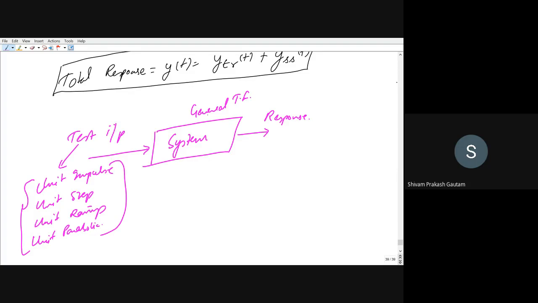But right now I will be considering one system. There are two kinds of system that we will be studying. First one is first order, second one is second order.